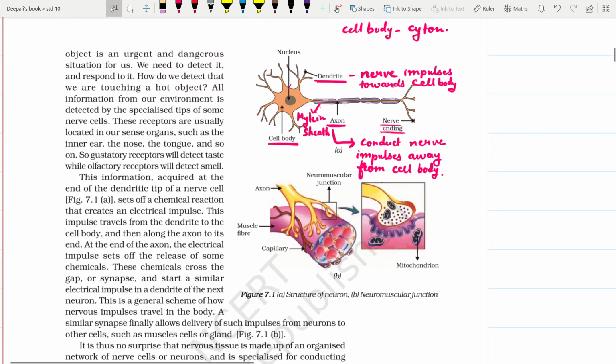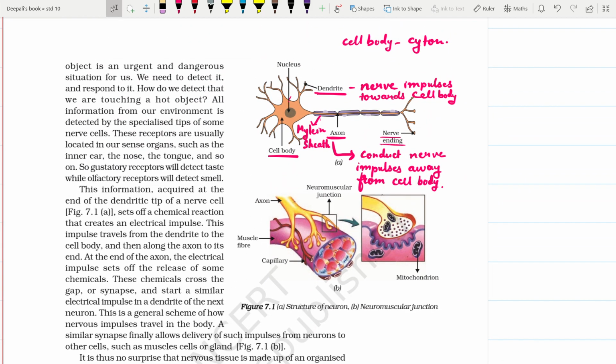Now let us understand how these axons function. The nerve impulses travel from neuron, nerve fiber and synapse, and we have various receptors to receive these signals.